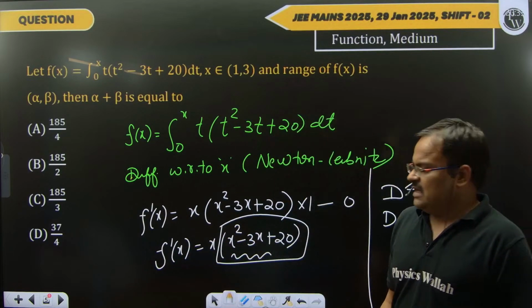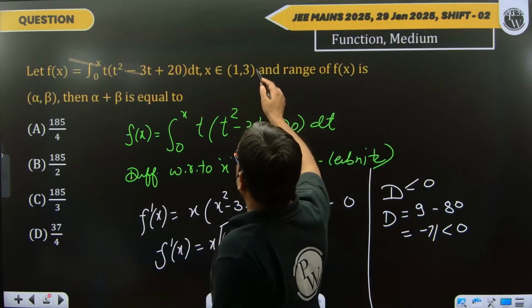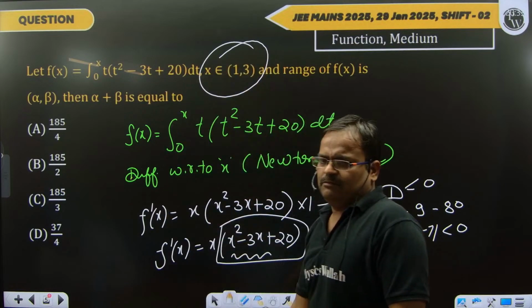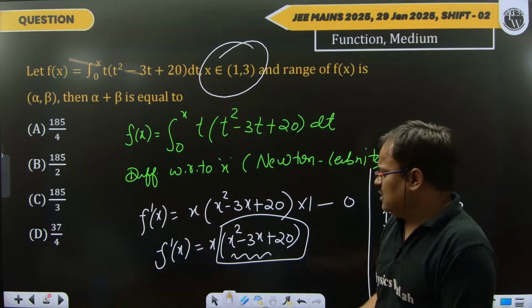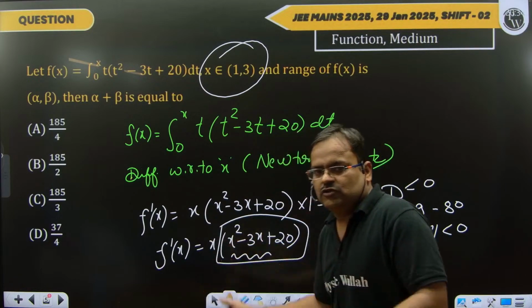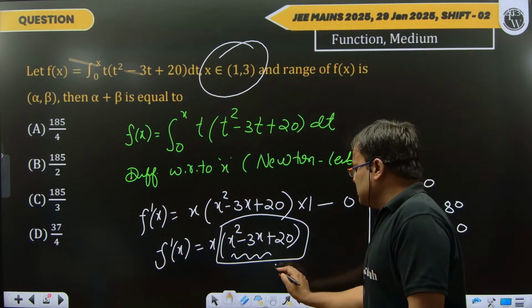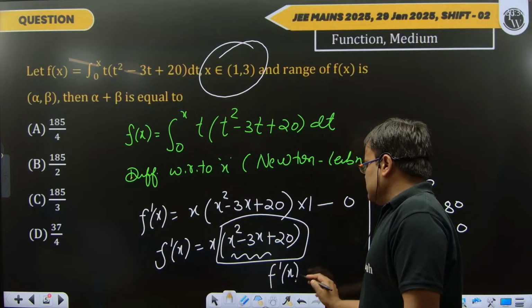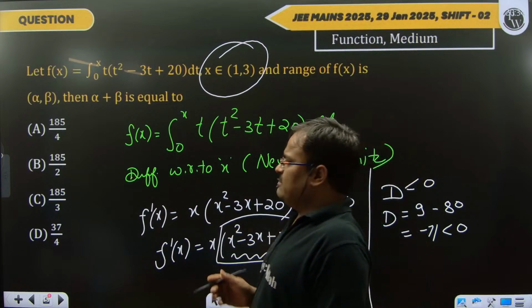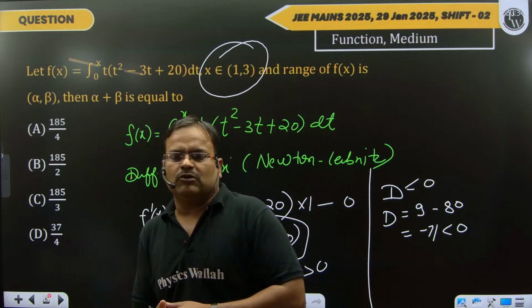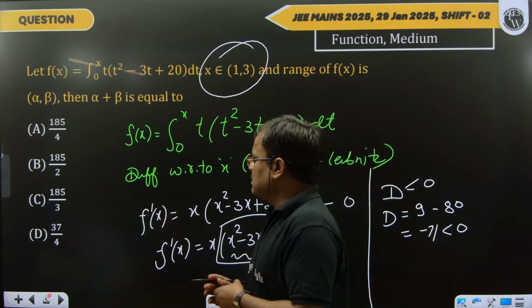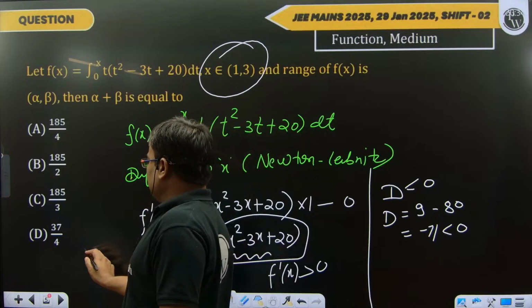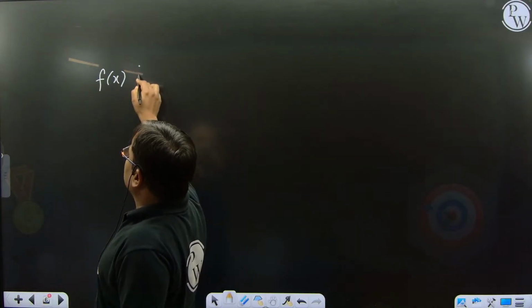Now see, this is our x, and you know that x belongs to 1 to 3, meaning our interval of x is 1 to 3. So this x is also positive. Hence our f'(x) is always positive. And in calculus, if f'(x) is positive, then you can say that f(x) is always an increasing function.